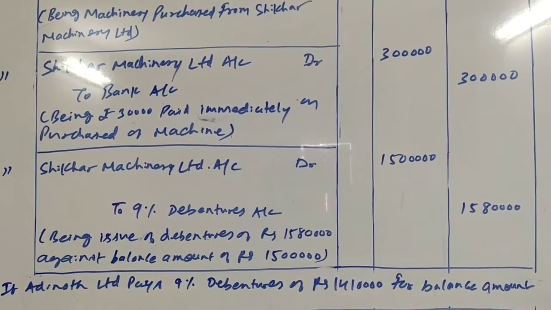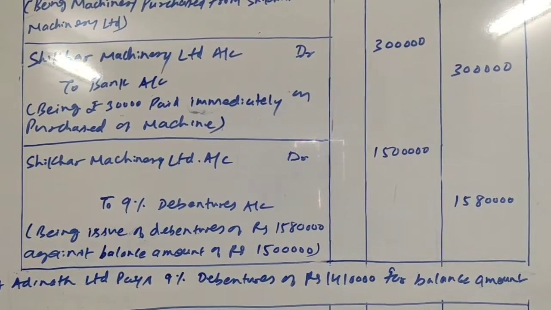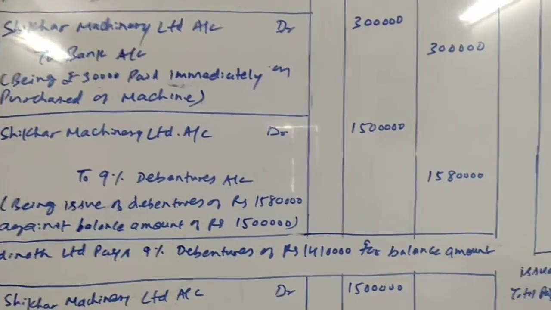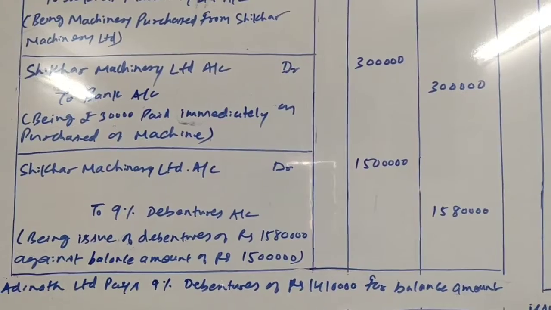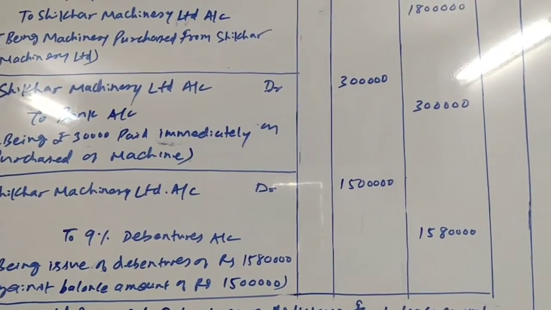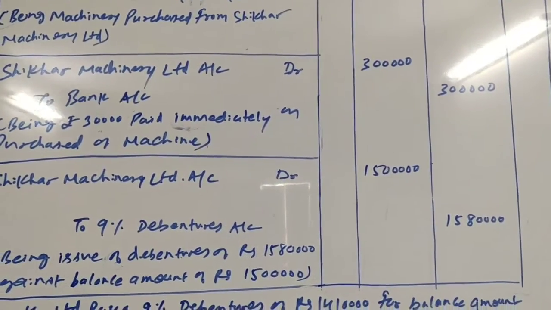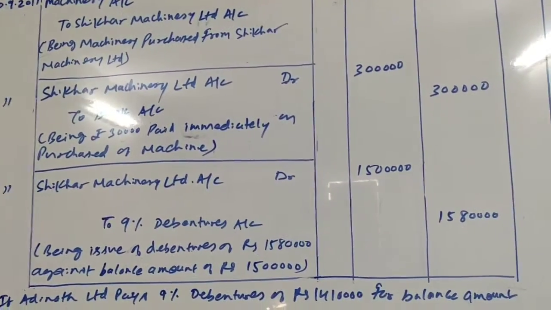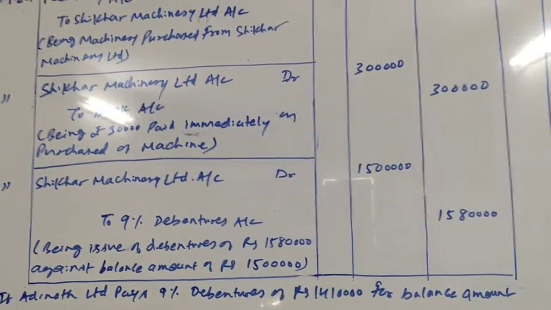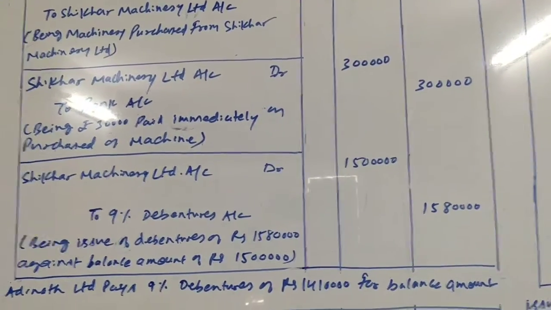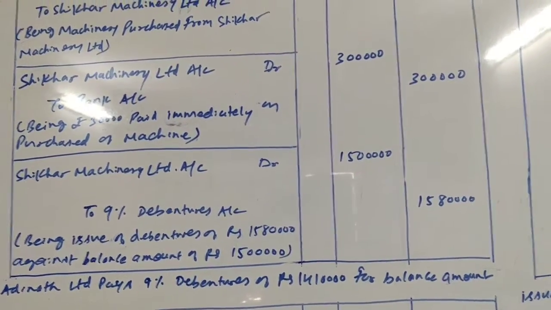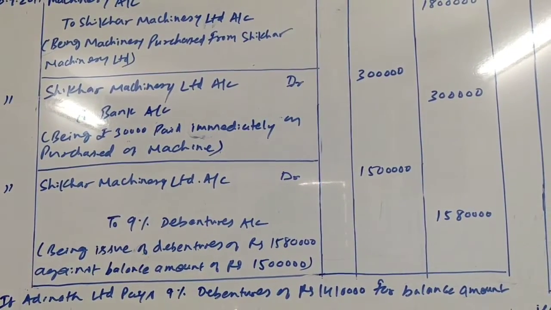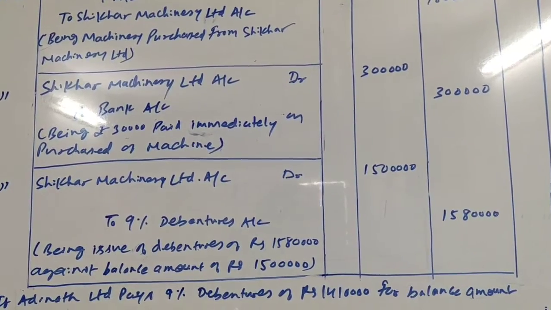So here what will be there? The debit and credit amounts are not the same. Debit is 15 lakh, credit is 15 lakh 80,000. That means these debentures are issued at a discount of rupees 80,000. Okay friends, so rupees 80,000 will be debited to discount on debentures.